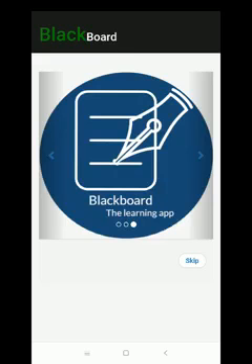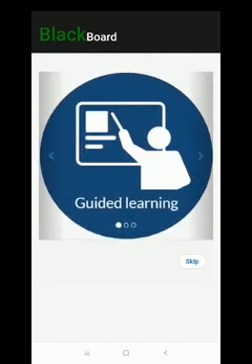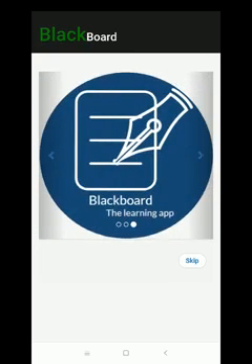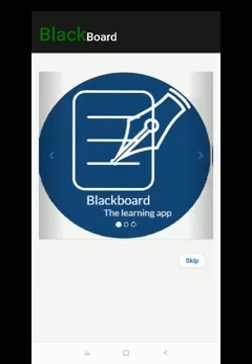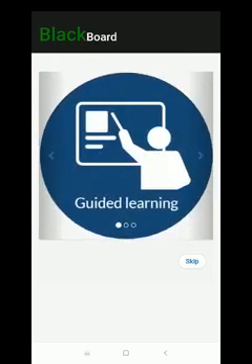Welcome to our application. This is the first page of our system, and we have presented three logos as a slider. First is guided learning, second is quiz, which is one of the important features of our system, and finally the logo of our application, named Blackboard Learning System. You can skip this page by clicking on this button. Skip. Now I have skipped it.